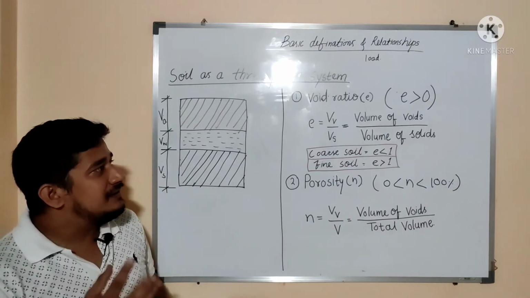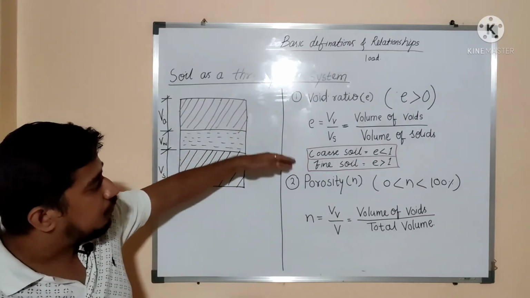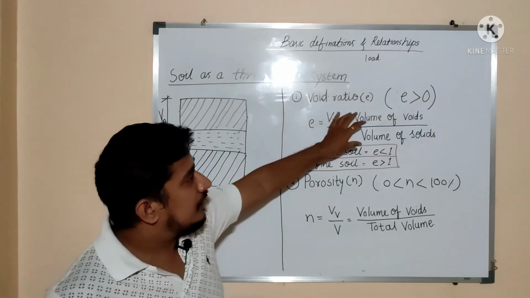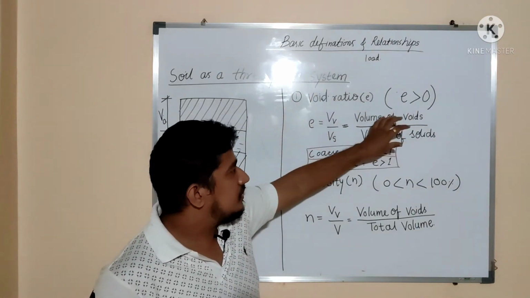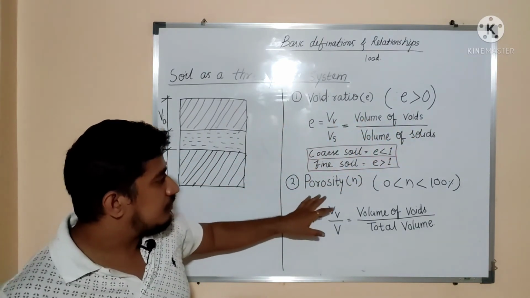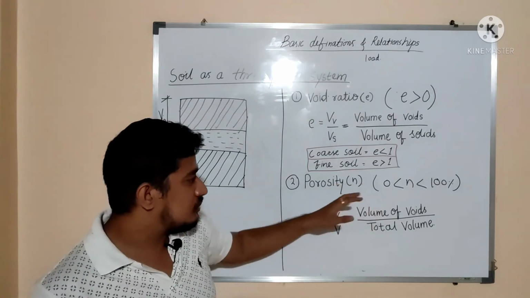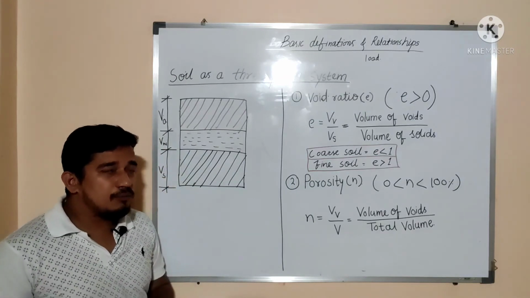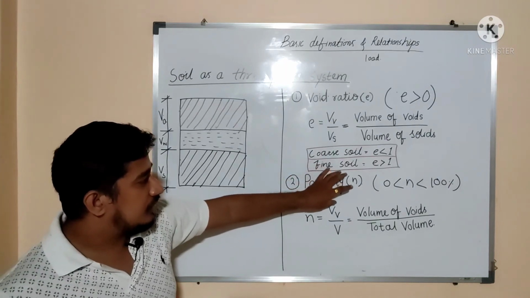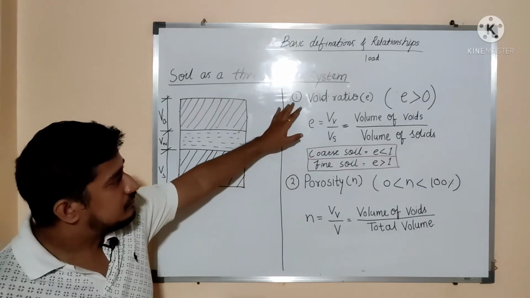So for most engineering situations, whenever there is an engineering application and we come across both terms, we generally prefer void ratio. Why? Because the numerator is only changing and the denominator is constant, so it is generally a somewhat constant term. But in case of porosity, the volume of voids changes and the total volume also changes. So whenever the problems are related to agricultural engineering, we deal with porosity. There is a certain relationship between the void ratio and the porosity. We will go through it.